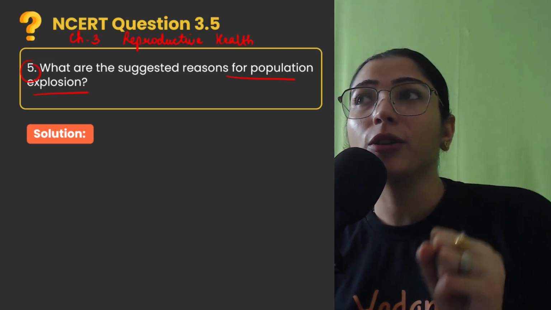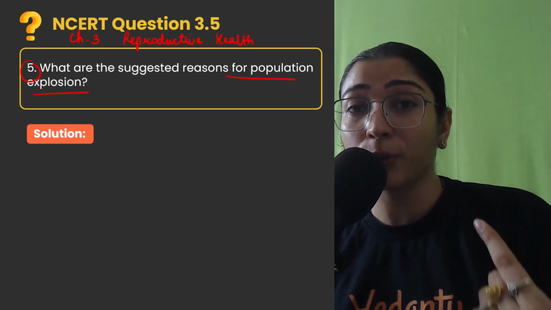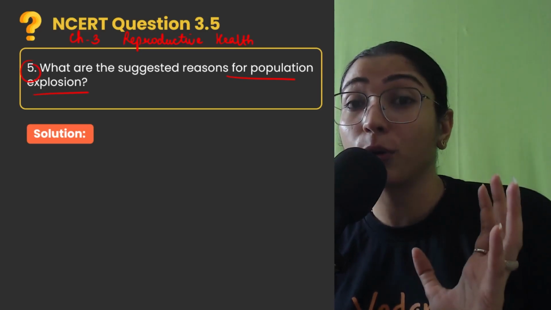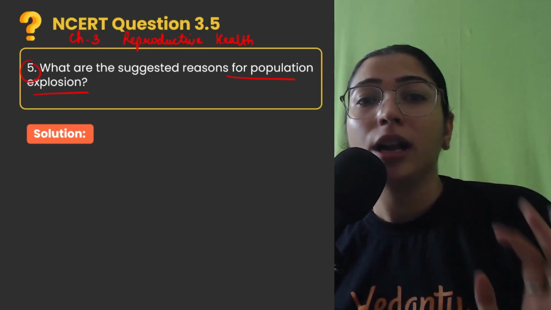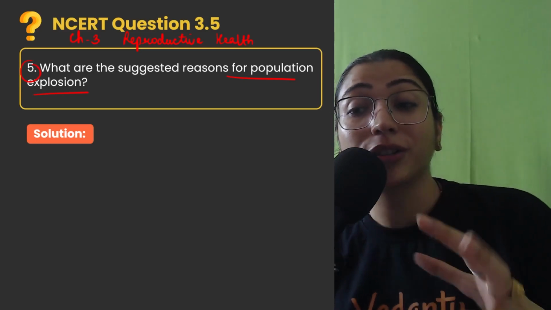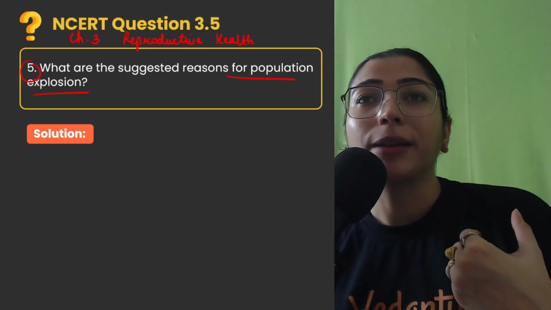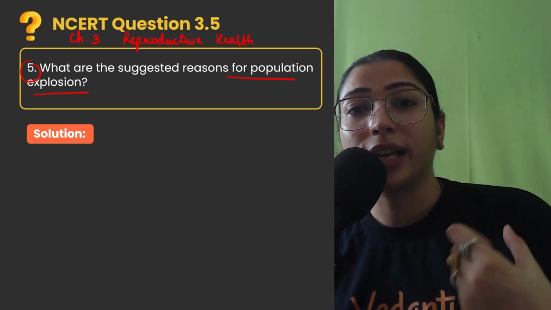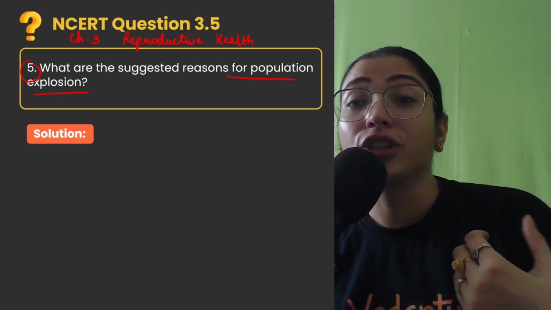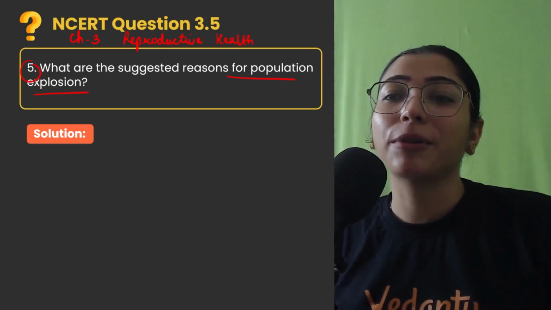Also children, if I talk about population growth, the number of individuals in the reproductive age group being higher is also a reason why the population keeps exploding. So we are expanding towards the population growth aspect. And lastly children, it is because of the advancement of technology that people are getting more engaged in jobs, in work, in social culture. They are able to earn much, they are able to avoid hunger deaths. So let's list some of the reasons here.